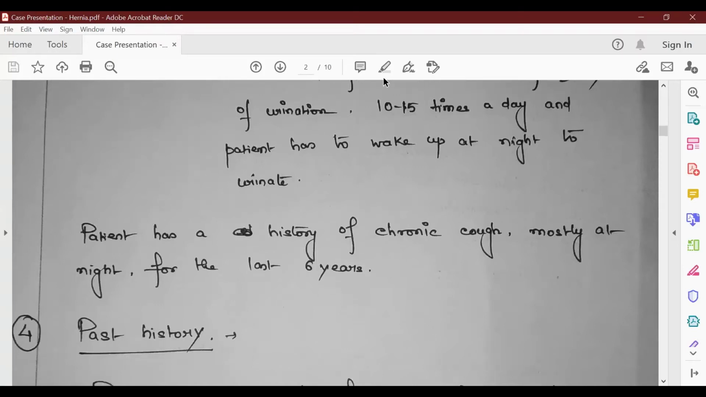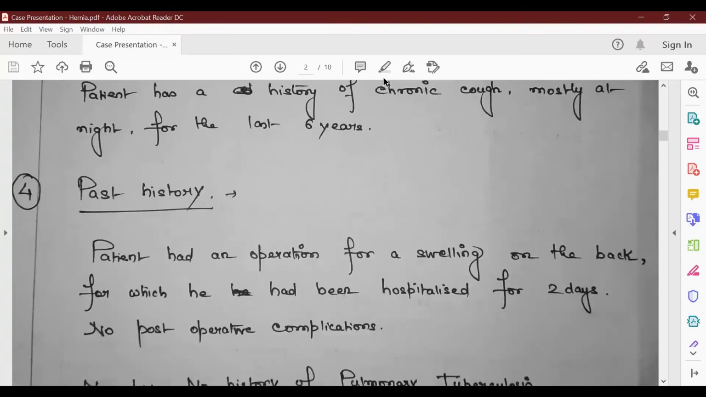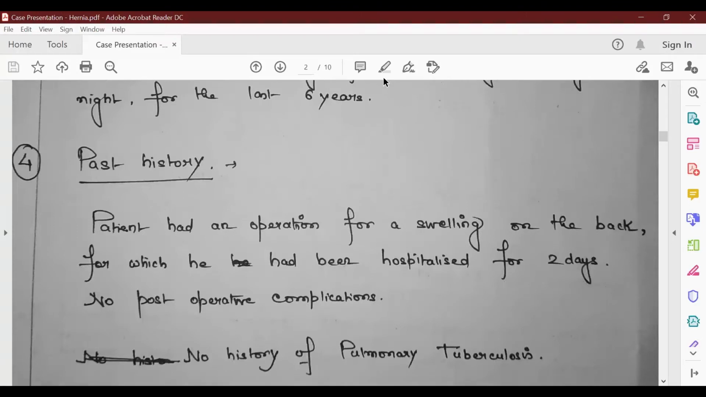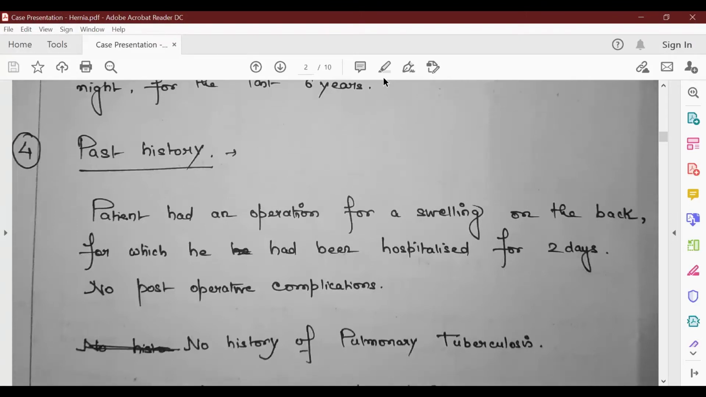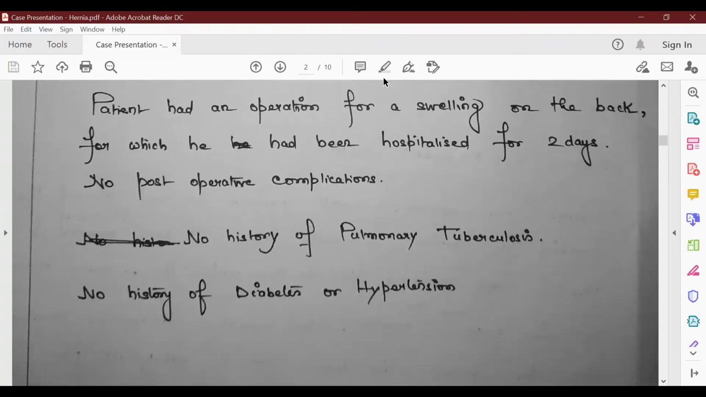Next, past history. The patient had a surgery for a swelling on the back, for which he had been hospitalized for 2 days. There were no postoperative complications. This swelling on the back can be a lipoma sort of a thing, which is like a daycare surgery, and there was no complication. You have to mention it in the past history. If the patient has said that, you can't just skip it.